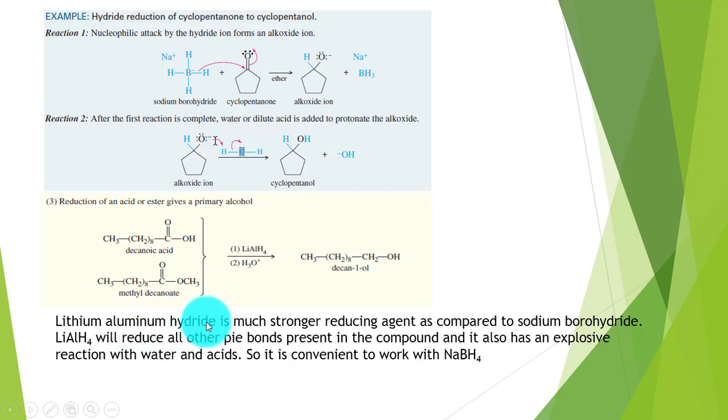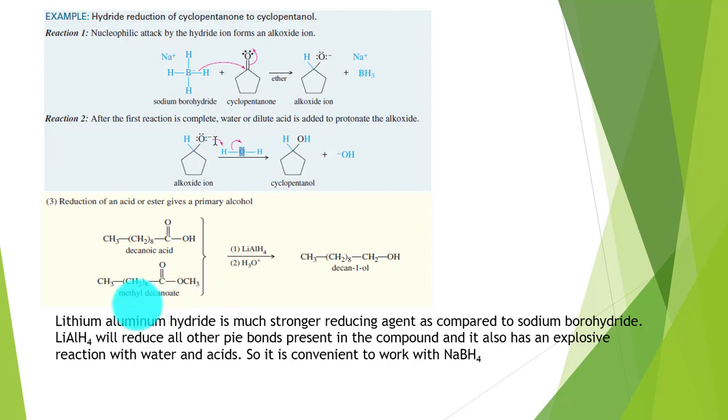We say lithium aluminium hydride over here is a stronger reducing agent as compared to sodium borohydride because aluminium is less electronegative as compared to boron. So the hydride ion liberated in this case would be a more powerful reducing agent.